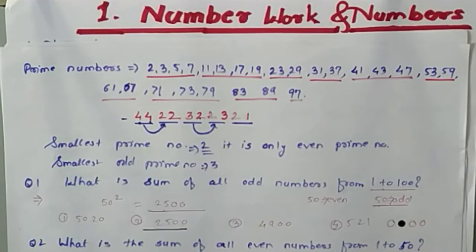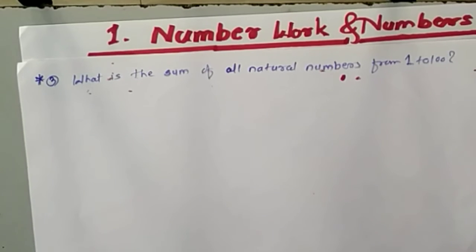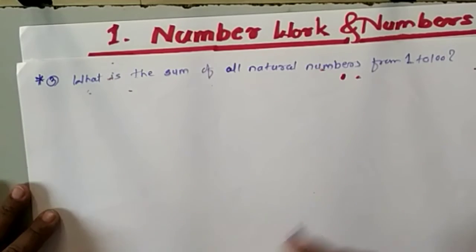So the next example is this. What is the sum of all natural numbers from 1 to 100? Here is the question: what is the sum of all natural numbers from 1 to 100? So how do we solve this example? For that also we have to use a trick.